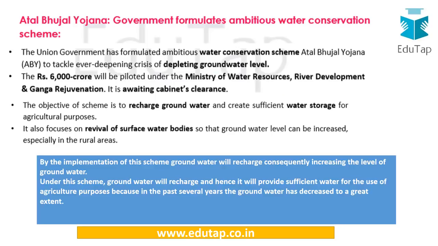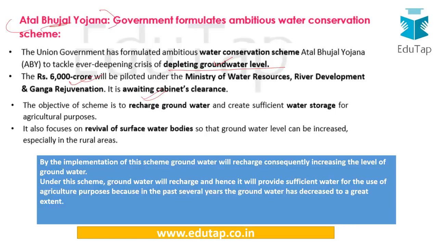So here comes another important scheme for us to remember. The scheme is Atal Bhujal Yojana. Since it is Bhujal, that means it is related to the groundwater, and the Union government has formulated plans to tackle the depleting groundwater level. Now this scheme is important for us, as you can guess, and the scheme is going to cost around rupees 6,000 crore, but the clearance from the cabinet is still awaited for this scheme. Once the clearance is given by the cabinet, this scheme will be launched, and then it will be important for us to know all the details.